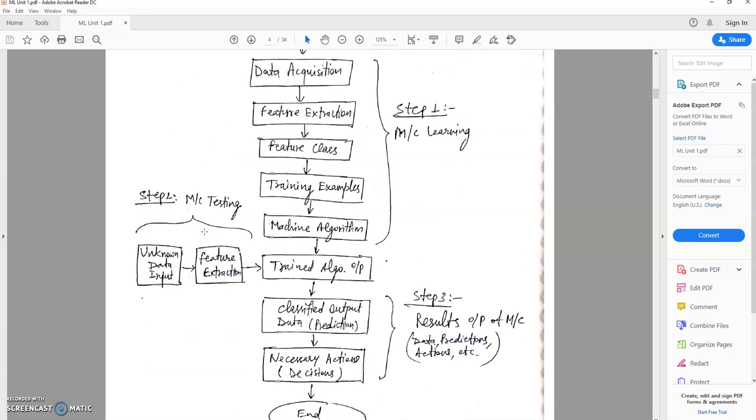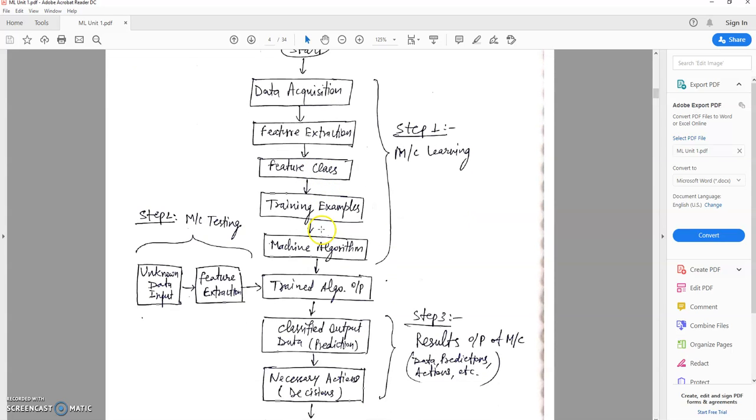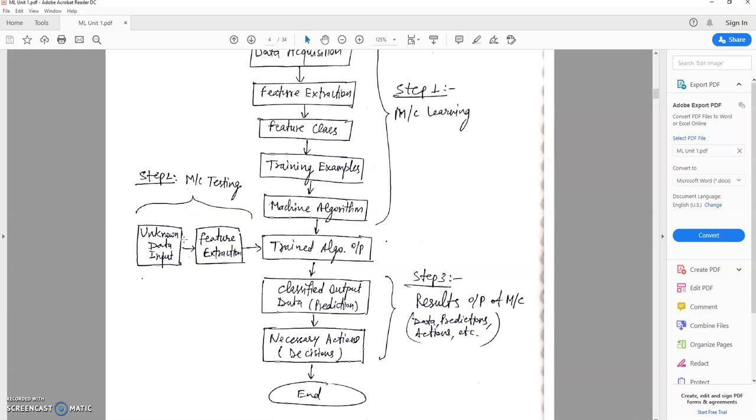Another easy flow chart is given on the next page: start, data acquisition, feature extraction, feature class, training examples, and machine algorithm. This comes under step number 1. Then this is called machine learning. Step number 2, after machine learning, the next step in AI, that is artificial intelligence, is testing of the machine. In machine testing, unknown data is applied and features are extracted.